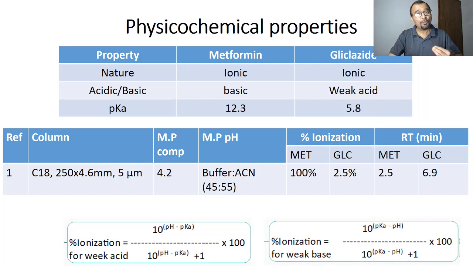So the metformin is in its highly polar form, whereas the glycoside is only 2.5% ionized, and we can say that the glycoside is in a highly non-polar form. So what is going to happen to the retention of these two compounds on reverse phase chromatography? We can expect that the metformin, being a polar compound, will elute first, followed by the glycoside.